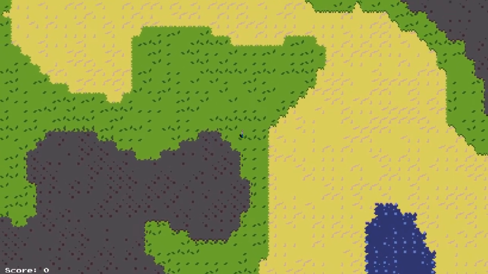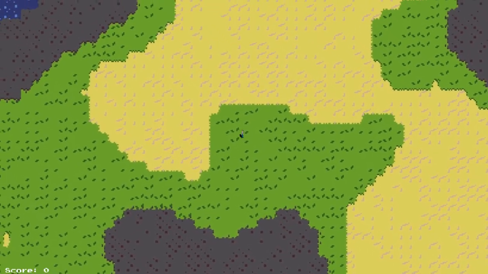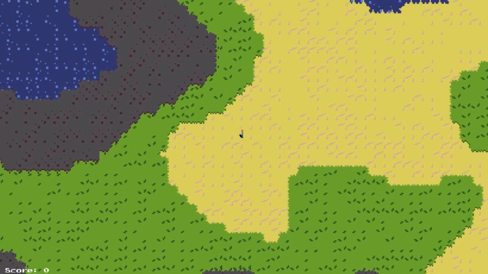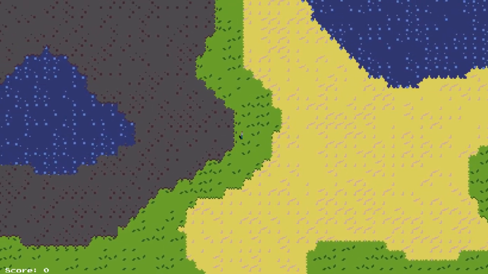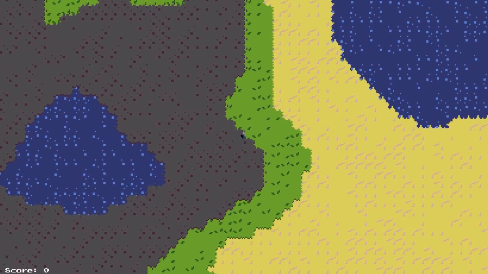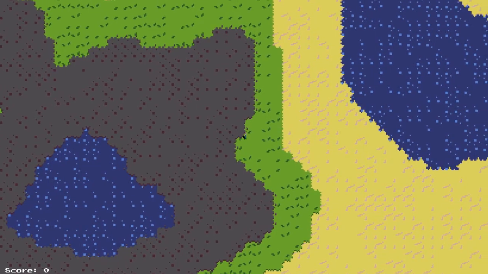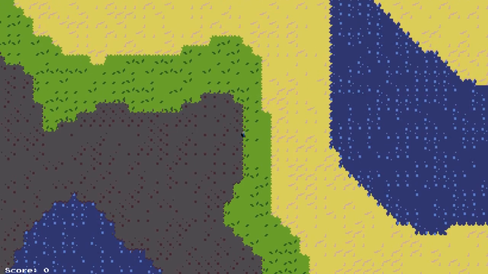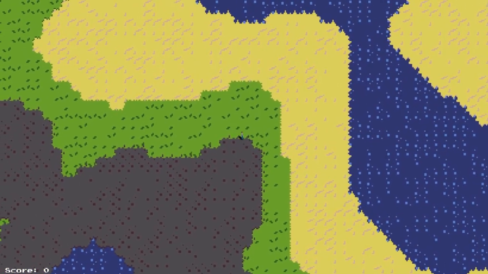As you can see, the map goes on forever and ever, basically until memory runs out. The way I implemented the map is I use Polynoid to generate what kind of terrain is supposed to be where, and then for all the edges we have here, I add some extra sprites depending on what our neighbors are. To make this more efficient, I store the configuration for all possible tiles, so I don't have to re-instantiate or reuse the collection of sprites.